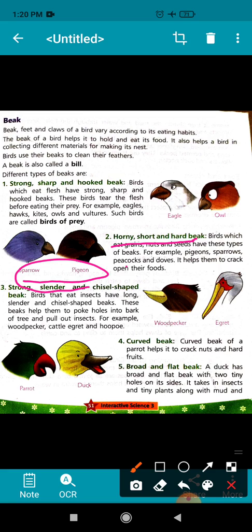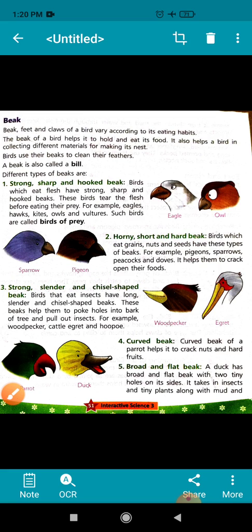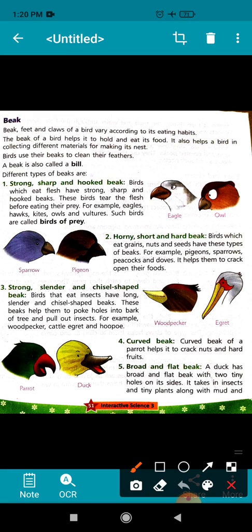Okay, now the third type of beak is strong, cylinder and chisel shaped beak. Children, these birds eat insects and they have long cylinder and chisel shaped beaks, so they help them to poke holes into the bark of a tree and pull the insects out. Okay, and examples of the birds are woodpecker, cattle egret and hoopoe.